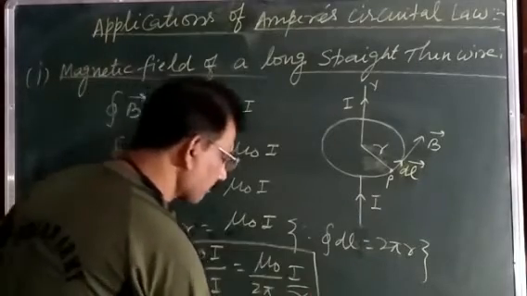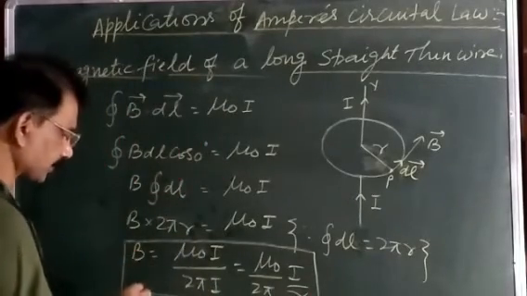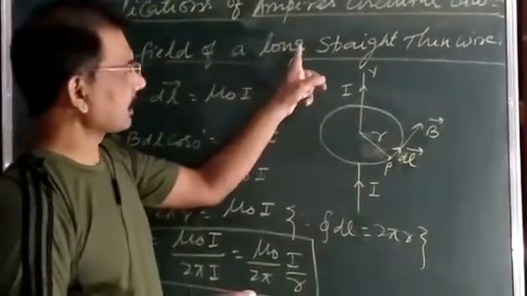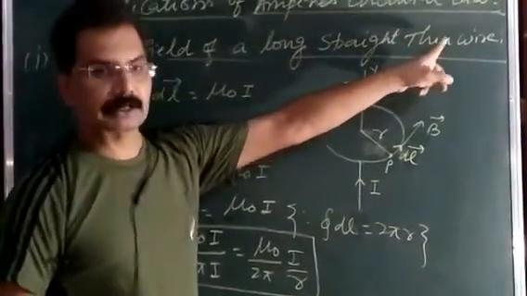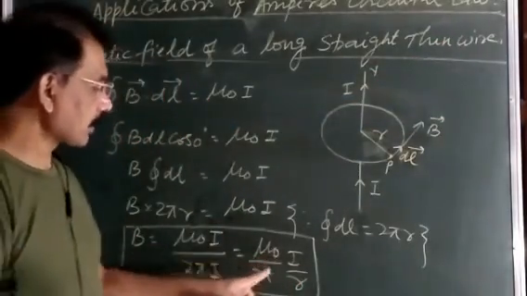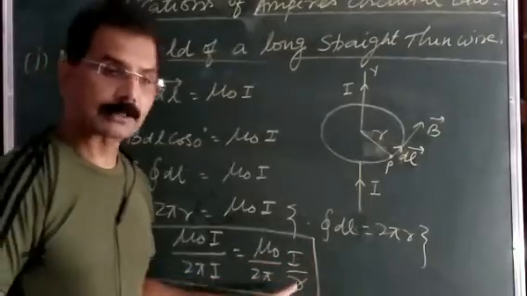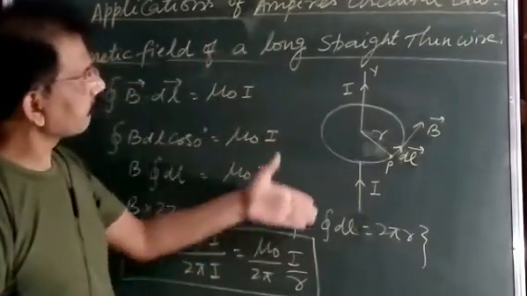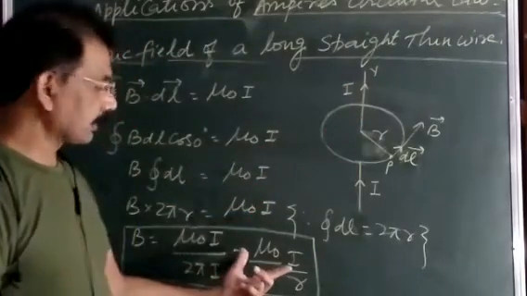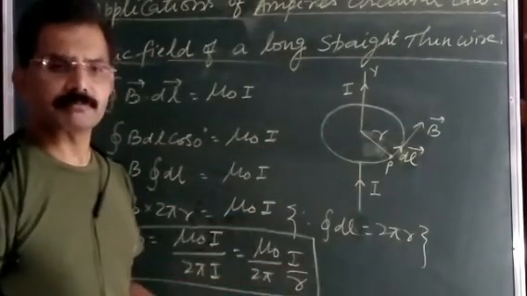And you know the magnetic field due to a long straight current carrying conductor at distance r from it is mu naught upon 2 pi, I by r. So by using this Ampere circuital law, you can derive this whole derivation in a very easy way.